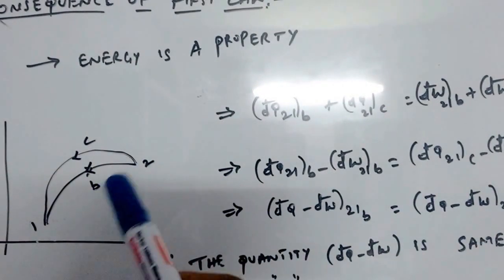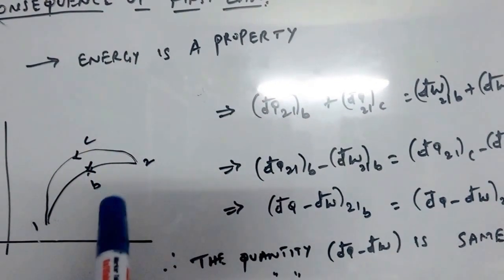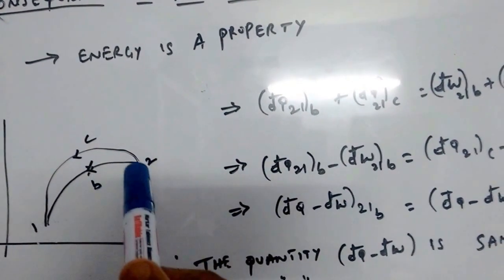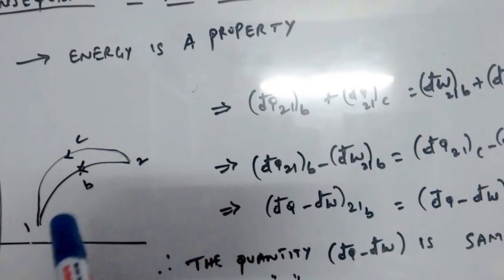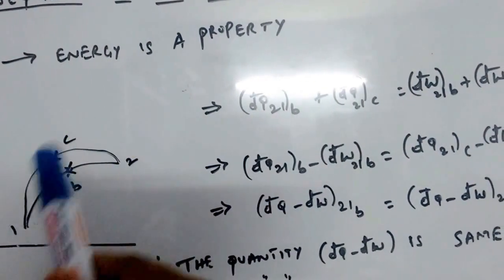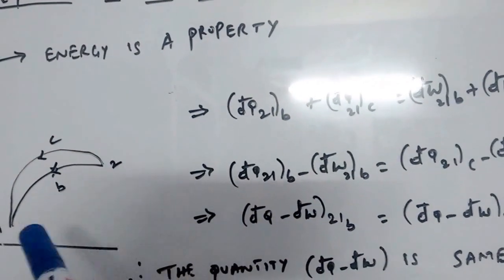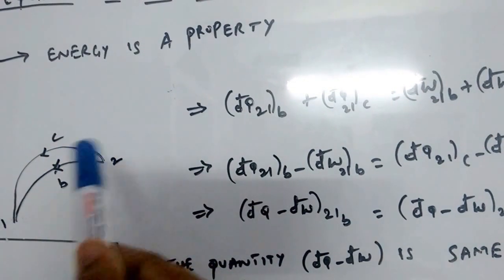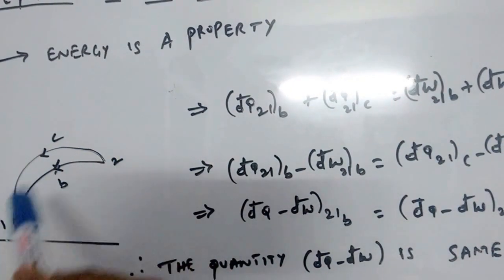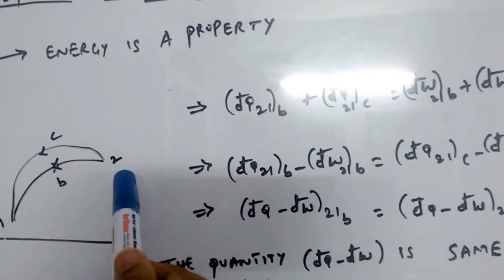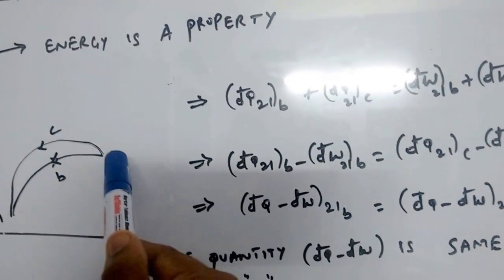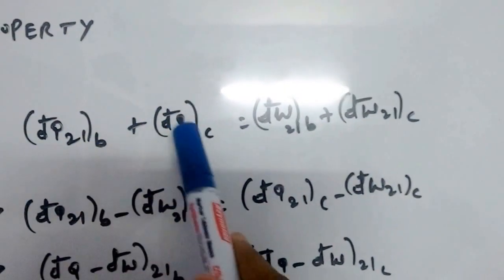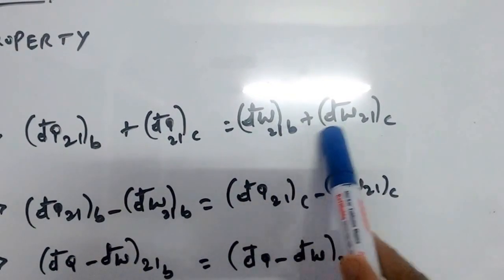Now let us apply our first law of thermodynamics equation: the summation of heat transfer from state 2 to state 1 is equal to the summation of work transfer from state 2 to state 1. That is, the heat transfer from state 2 to state 1 through path B plus the heat transfer through path C is equal to the work transfer from state 2 to state 1 through path B plus the work transfer through path C. That is, dQ21B plus dQ21C is equal to dW21B plus dW21C.